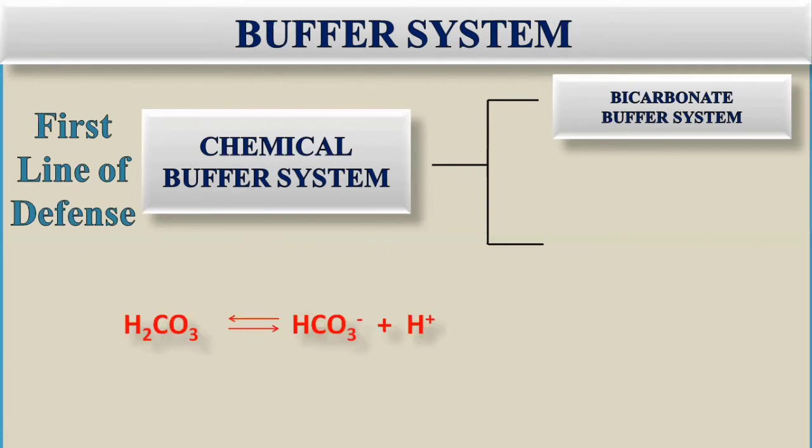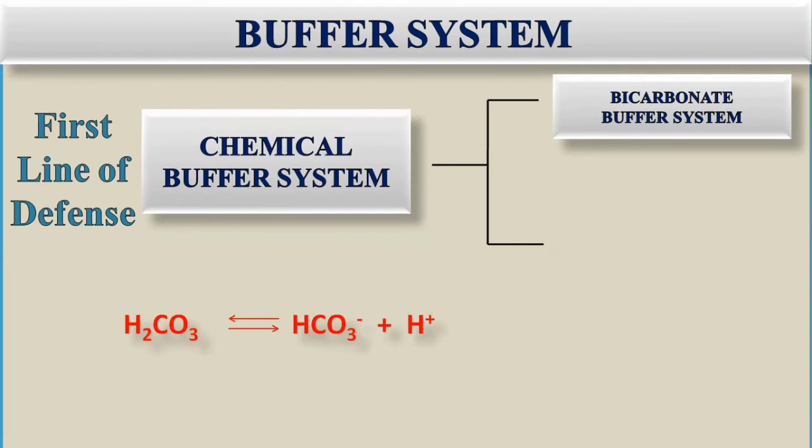The carbonic acid and the bicarbonate ions are involved. So bicarbonate buffer system, this is the carbonic acid, bicarbonate. In case there is excess of hydrogen ion, so it means that it has the low pH, acidosis. Then the base will neutralize the reaction and will convert them into carbonic acid. So that was in case of the acidosis.